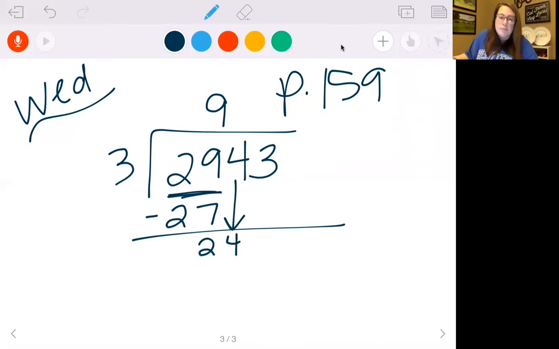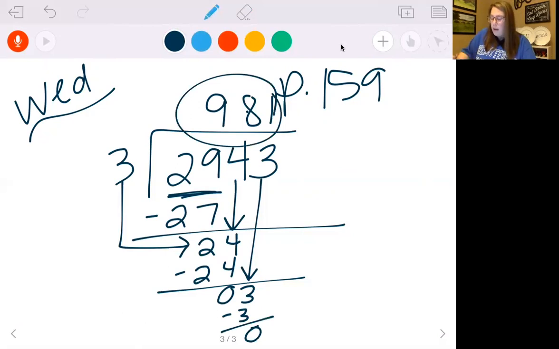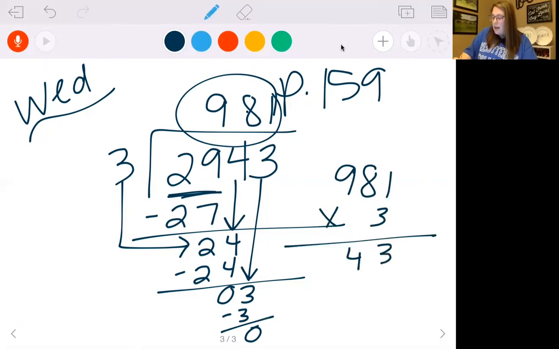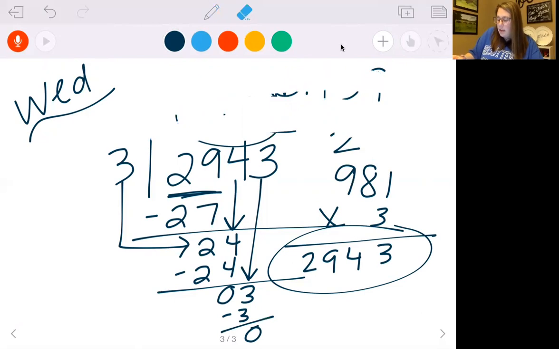Bring down my 4. Now, 3 goes into 24. So let's think. 3 times 7 is 21. 3 times 8 is 24. Then I multiply 3 times 8, which I just did, and I get 0. Bring down the 3. 3 goes into this 3 one time. 3 times 1 is 3. Subtract it, we get 0, so our answer is 981. Remember to check it, you can do 981 times 3. So if we do that, I get the dividend, so I am correct. Okay, let's do another example.